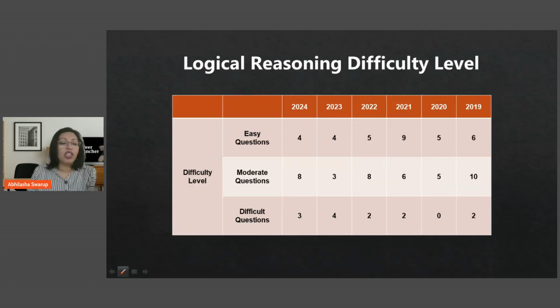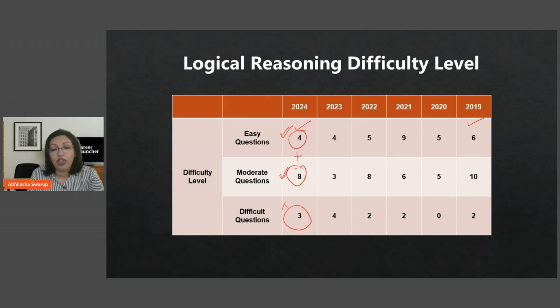Now, if you look at logical reasoning, the difficulty level and the breakup, from 2024 to 2019, there were 4 easy questions in 2024, 8 moderate questions, and 3 difficult questions. So our task was to look at the easy questions and attempt the moderate questions. The difficult questions, of course, you just skip and don't bother about. But there were plenty: 8 and 4, 12 questions that you could have attempted fairly easily, and that makes a hell of a difference.